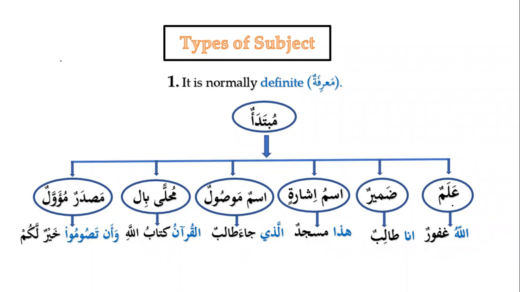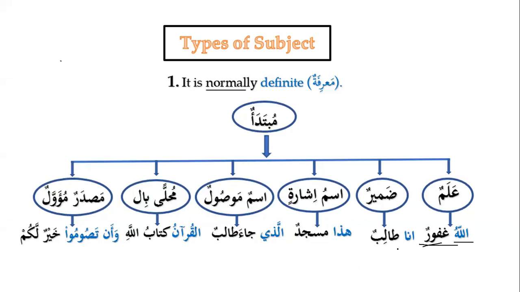So the first one is alam, as we know, proper noun, definite noun. Ismun alamun. As we can see here, Allahu Ghafurun. Ismul Jalala will be Mubtada and Ghafurun will be Khabar. As we said, we are discussing the Mubtada, and we can see that it is normally a definite noun, Marifatun. Ismul Jalala is Marifa and Khabar is generally a common noun. So Allahu, Ismul Jalala, is Marifa and Ghafurun is Nakira.